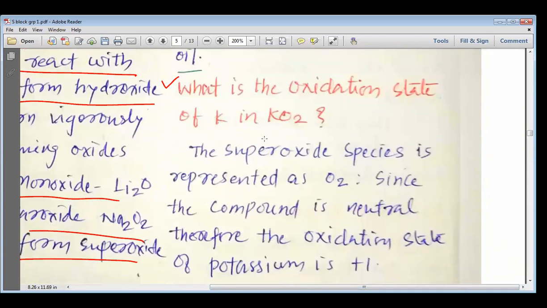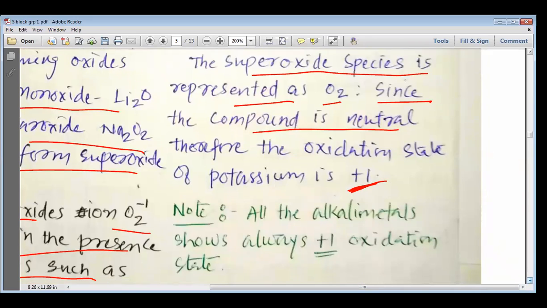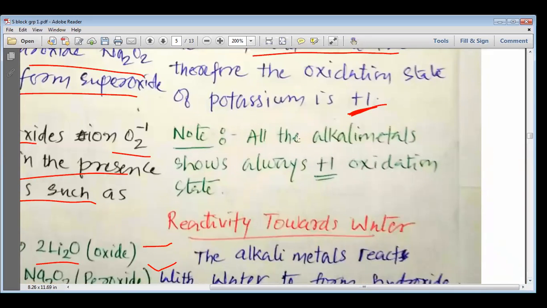What is the oxidation state of potassium in KO2? The superoxide species is represented as O2 minus. Since the compound is neutral, the oxidation state of potassium is +1. So please remember that the alkali metals always show the +1 oxidation state. All the alkali metals always show the +1 oxidation state.